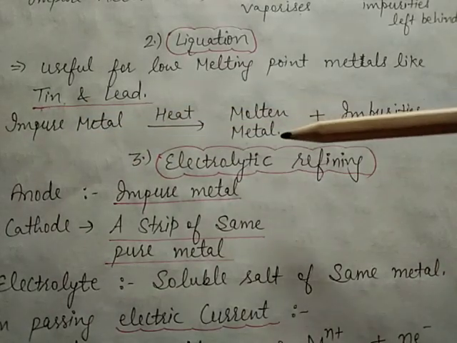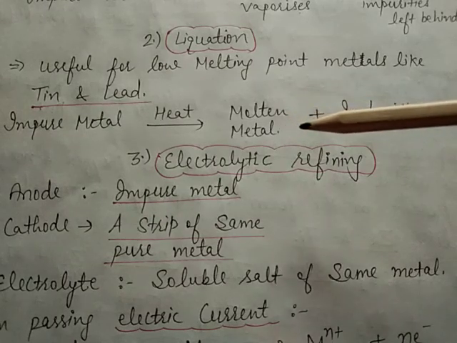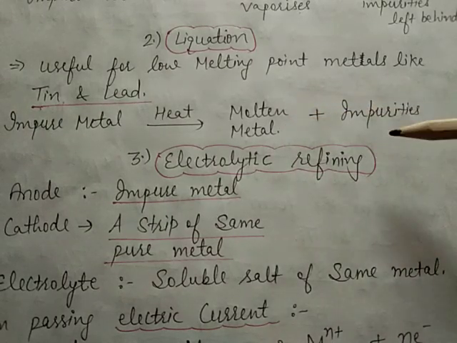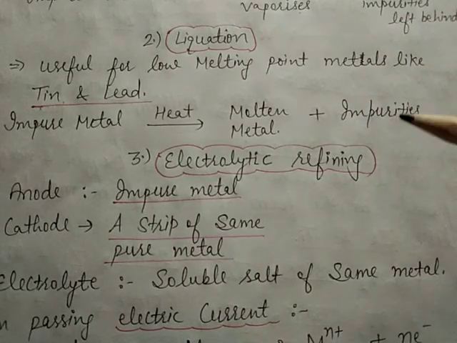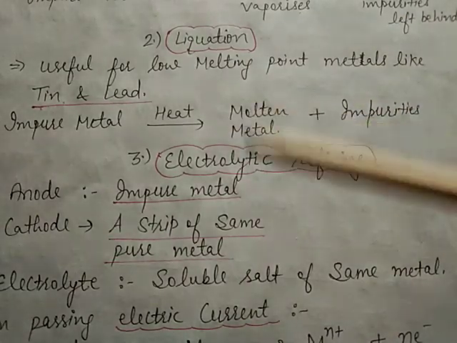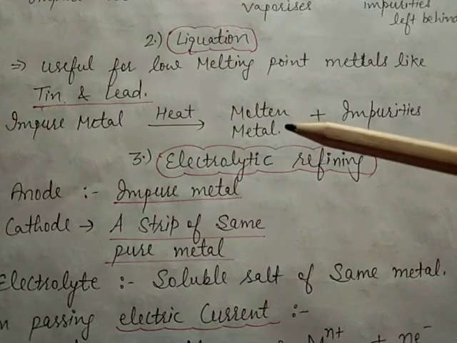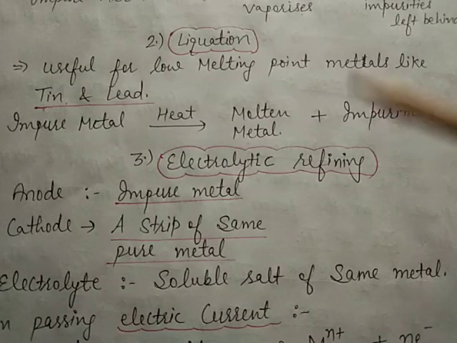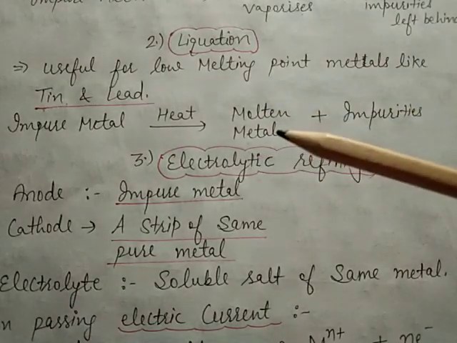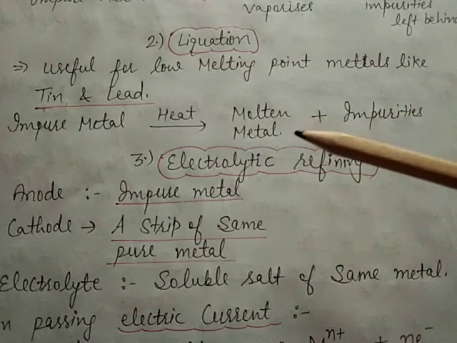The molten metal flows away from the infusible impurities, which means the impurities are separated and the molten metal is left. So with the help of the liquefaction method, we can easily separate metals which have a low melting point.